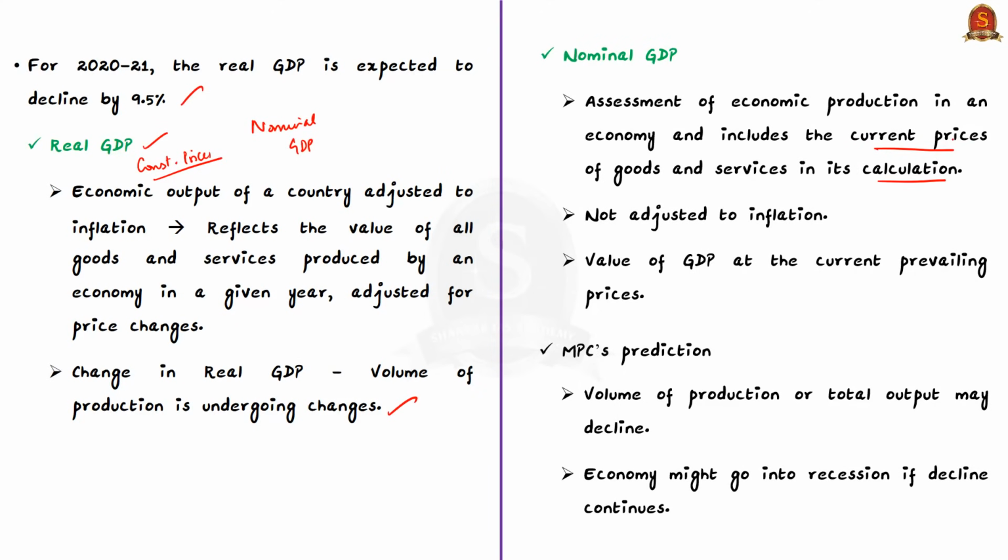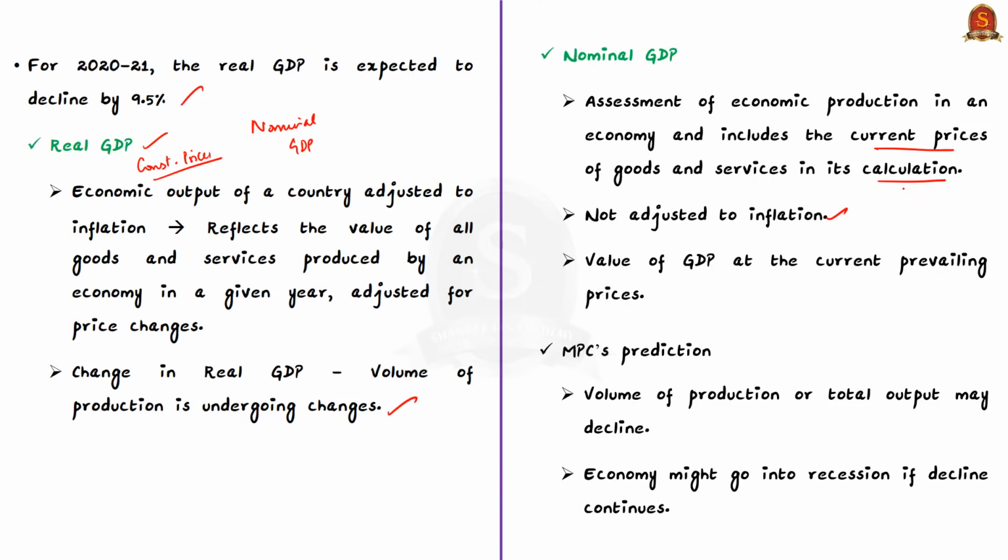So here in nominal GDP, it is not adjusted to inflation. That is, inflation is not taken into account or consideration. Hence, nominal GDP is simply the value of GDP at the current prevailing prices. So this is the difference between real GDP and nominal GDP that you need to know from exam perspective.